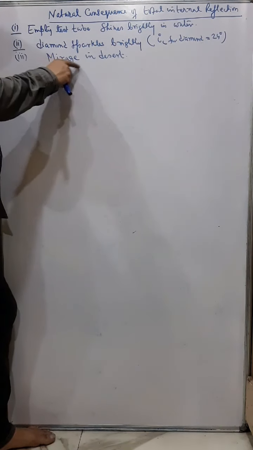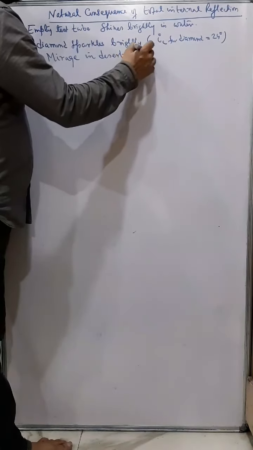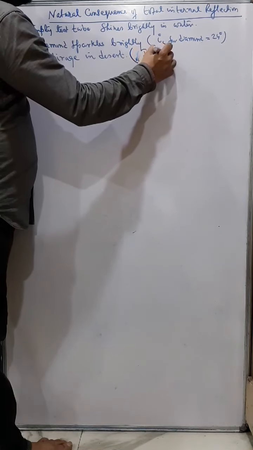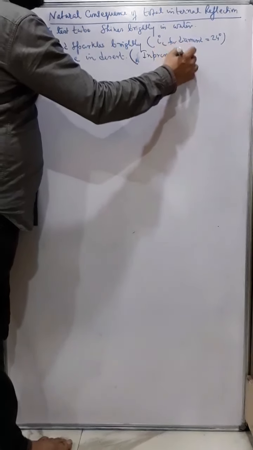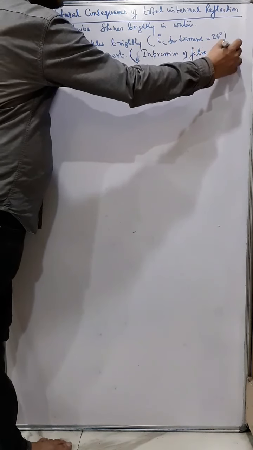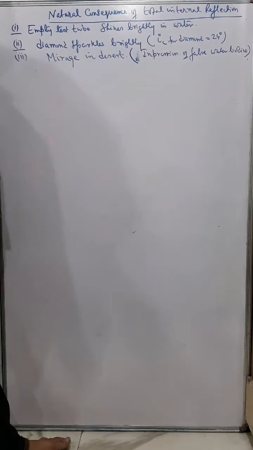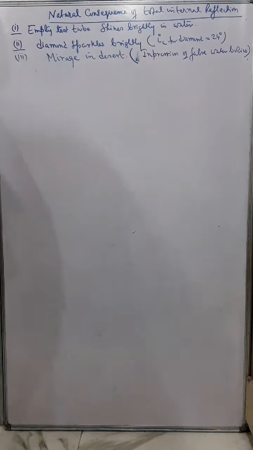And the third is the mirage in desert. Mirage means an impression of false water bodies. Now, although the explanation of this is not in the ICSE syllabus, I'll still explain it to you. It's necessary to understand the concept of total internal reflection.